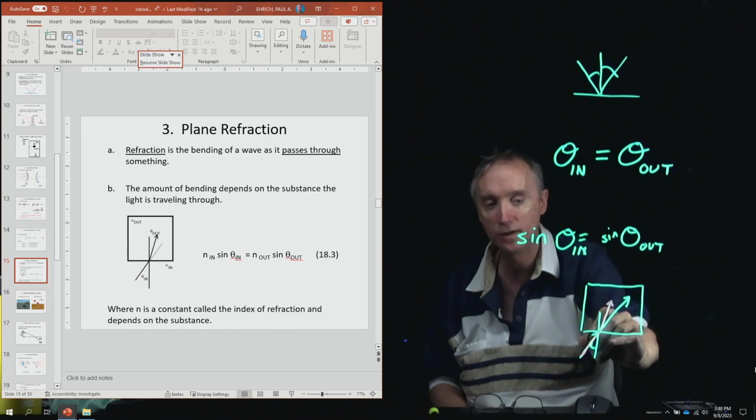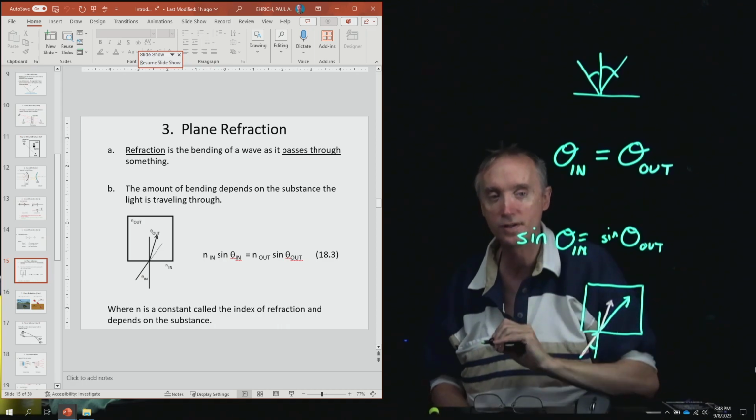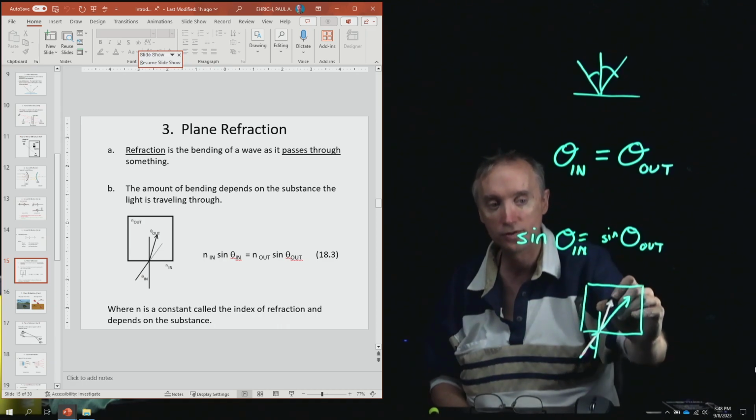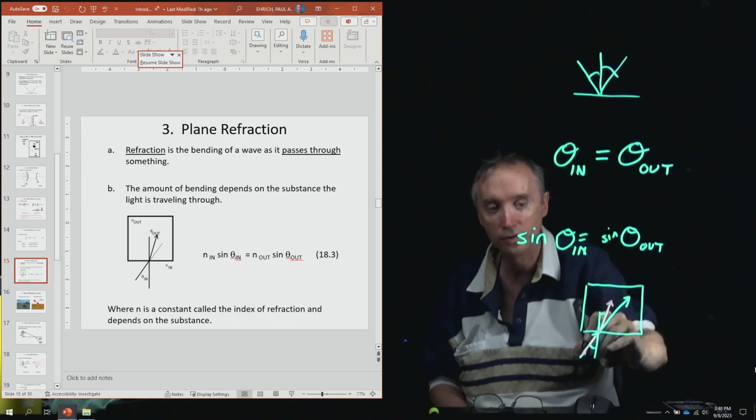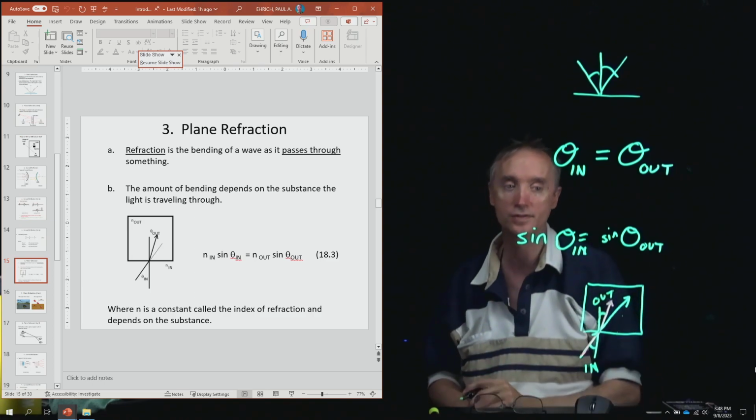This was the angle going in. Where's the angle coming out? That is going to be this one right here. So this is in, and this one up here would be the out: the angle it's making coming out of that substance there.